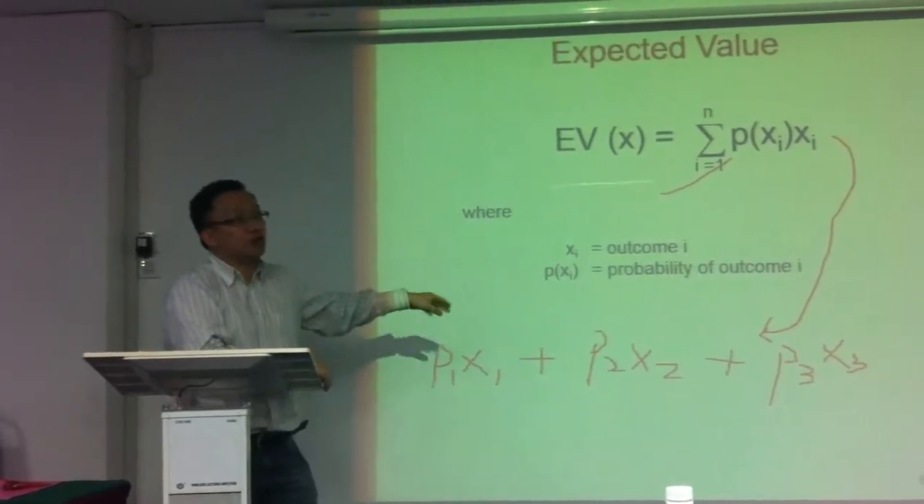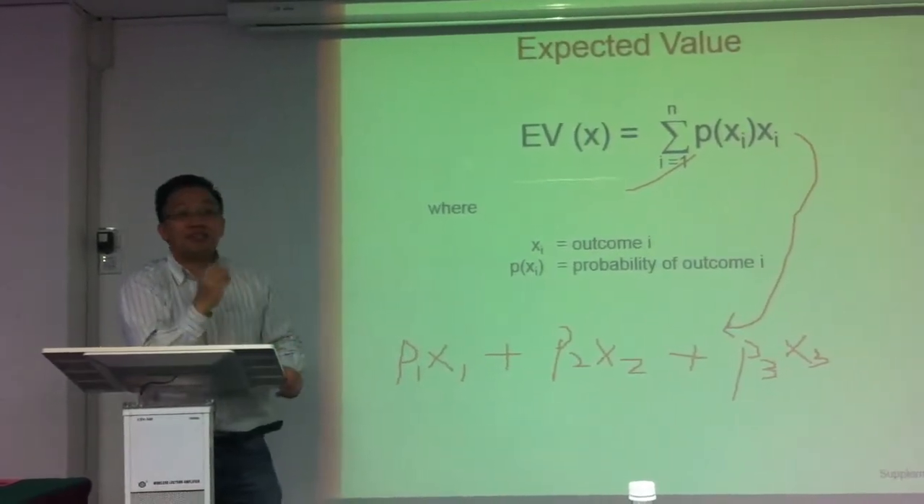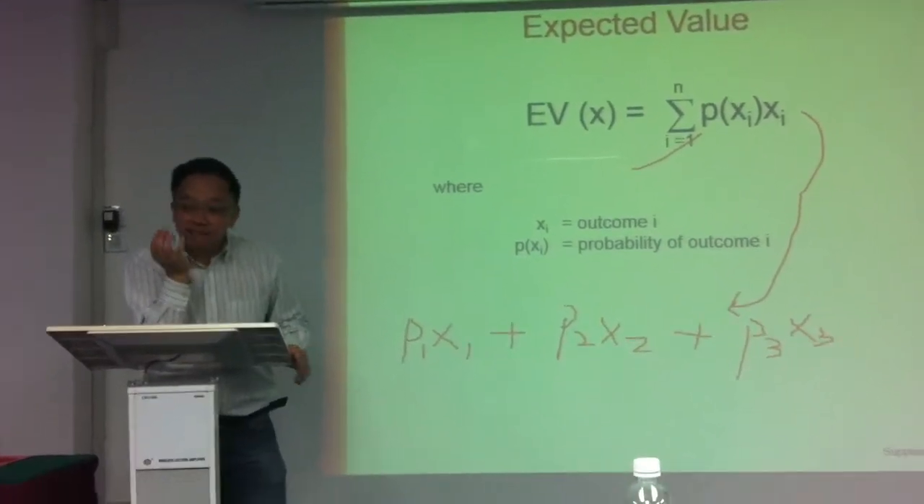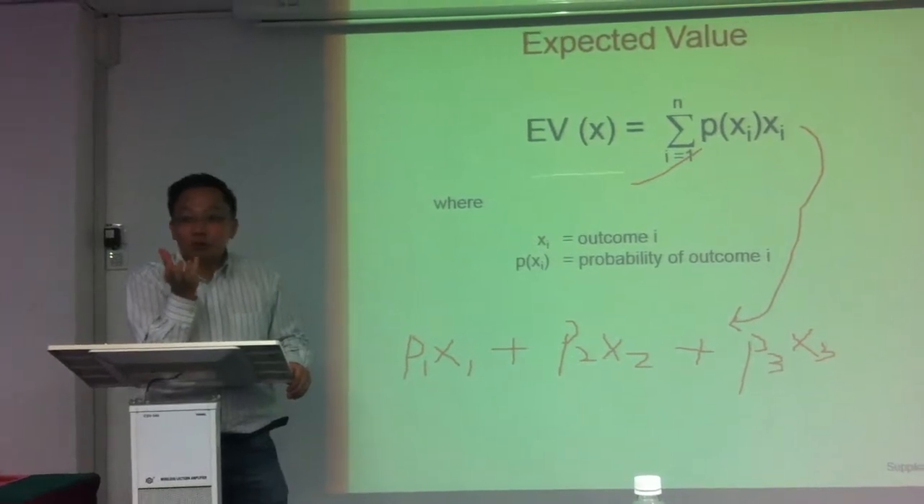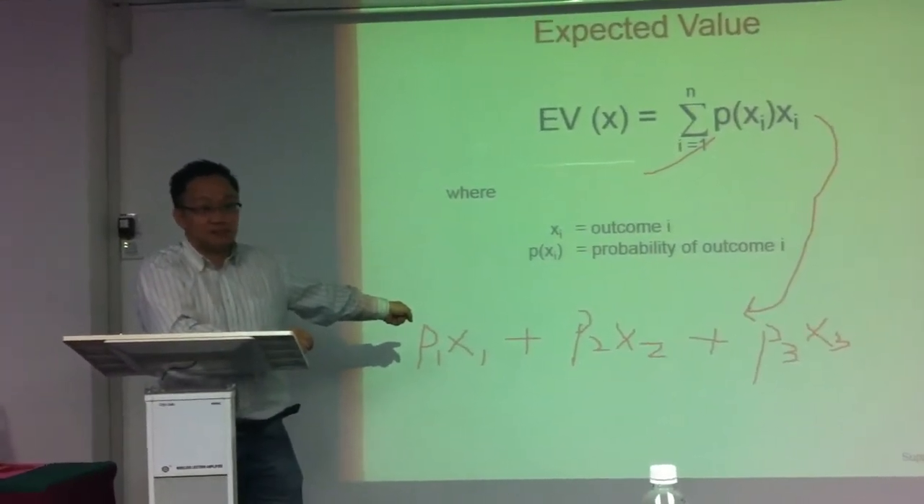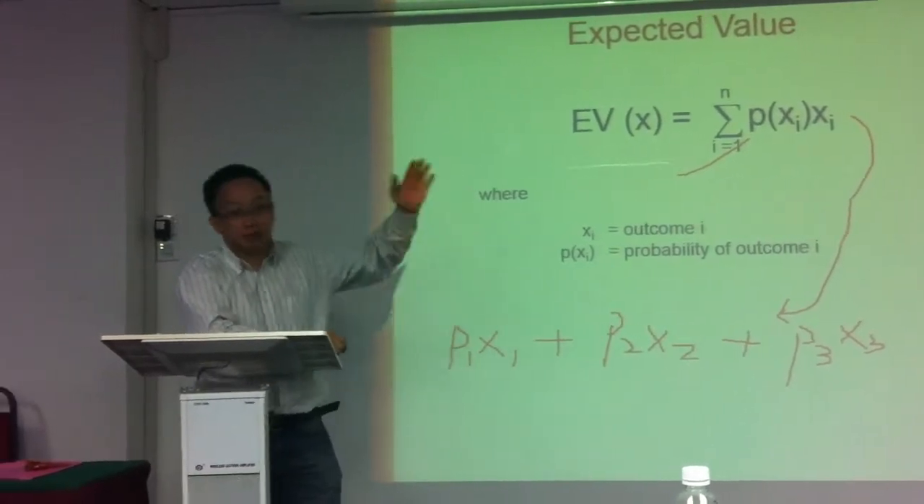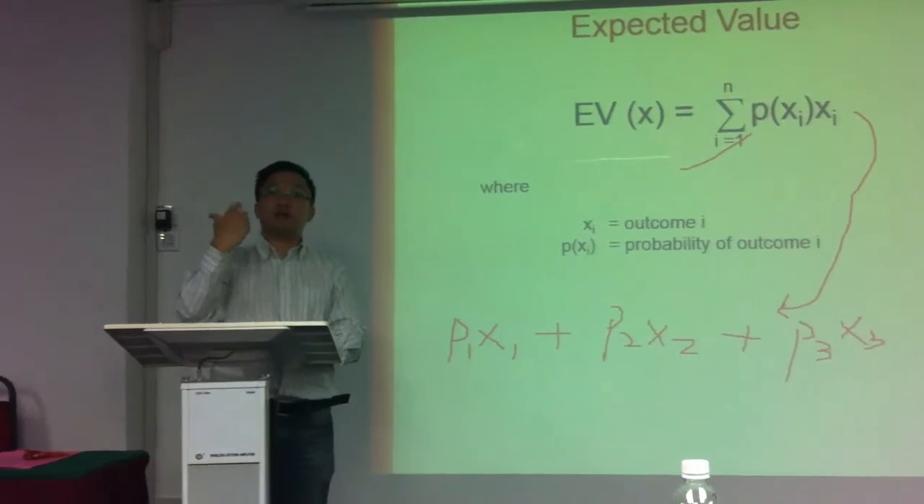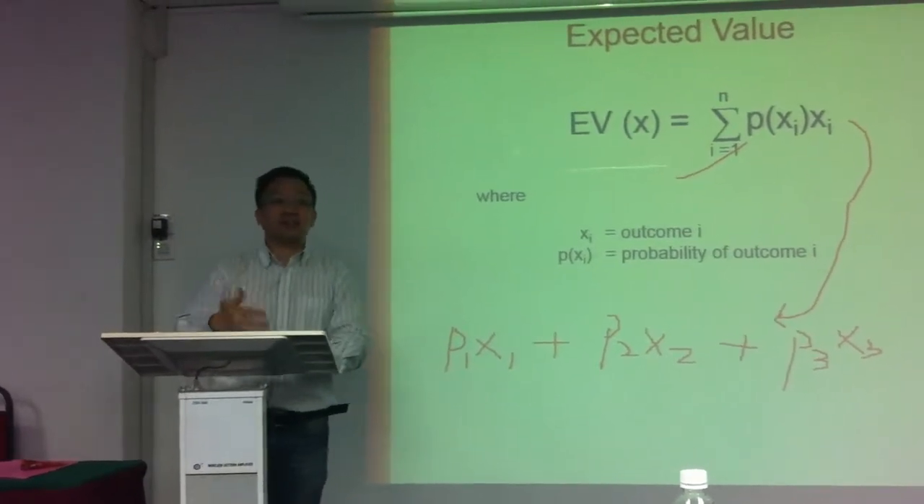This calculation is called expected value. So if you see this word in your exam, you know what to do. Take the probability times the outcome, plus probability times the outcome, and so on. Keyword: expected value, or in English, average value.